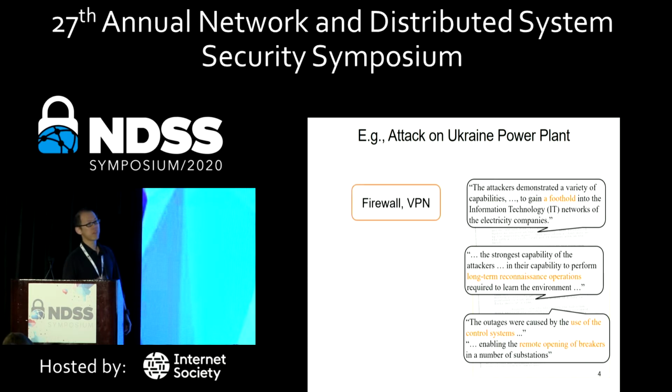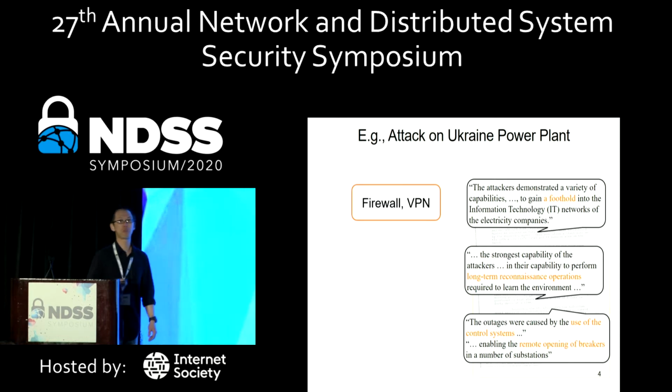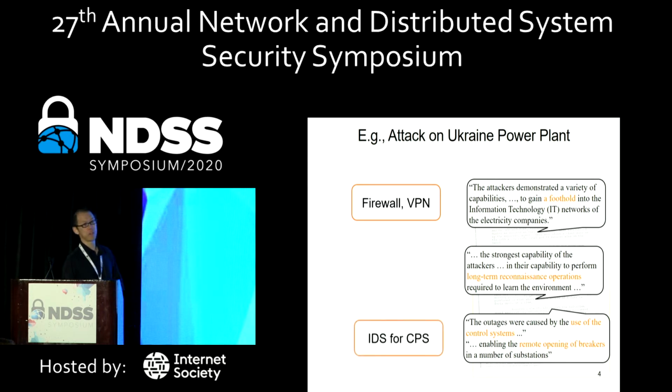Of course, to prevent penetration into the information networks of the power system, you can use firewalls and VPNs, but we know that many times this will fail. To disrupt malicious activities, the research literature discusses using intrusion detection systems that leverage process-level characteristics, but this type of approach is sometimes very difficult to use to prevent physical damage.